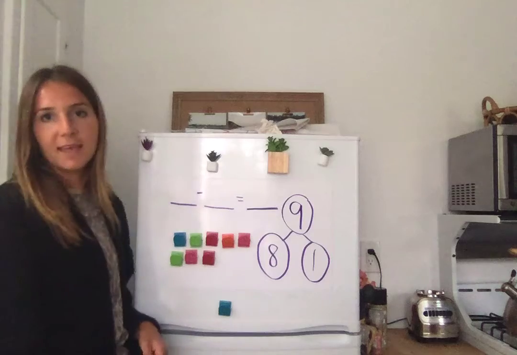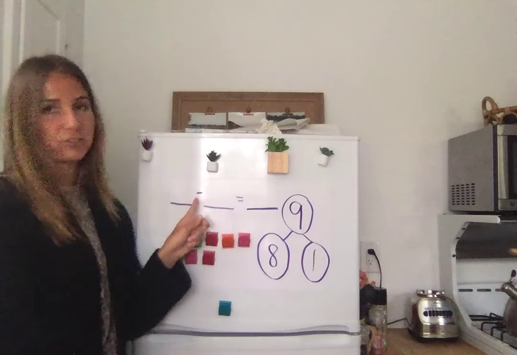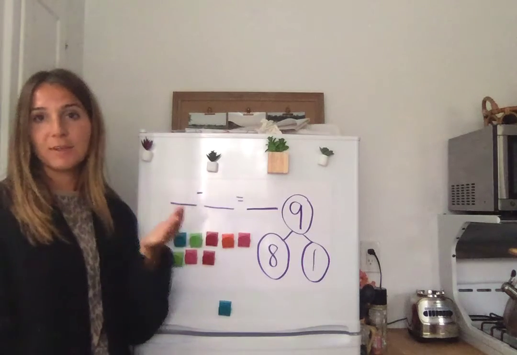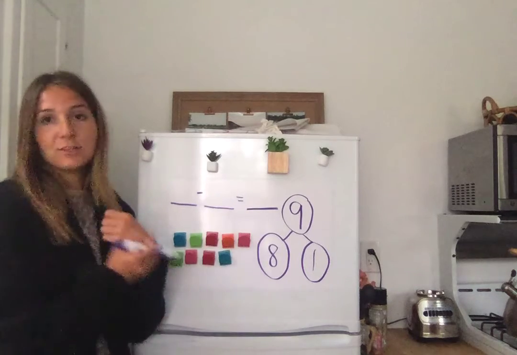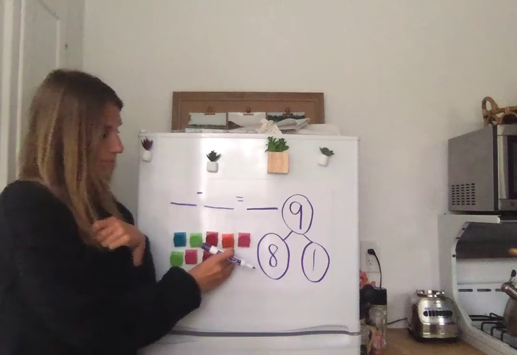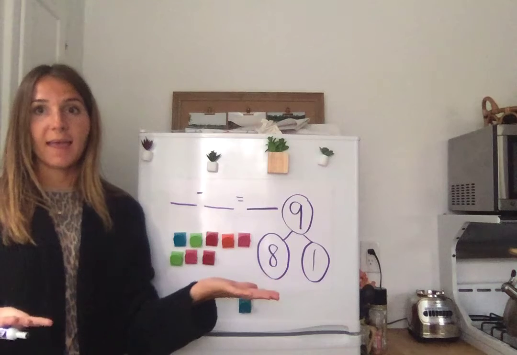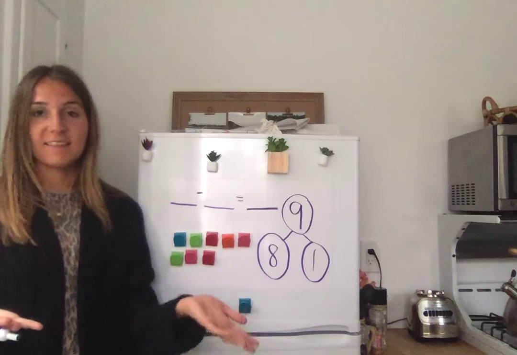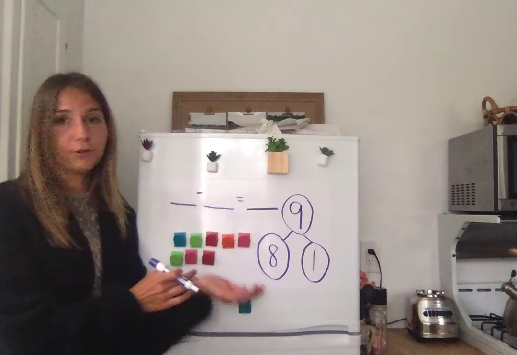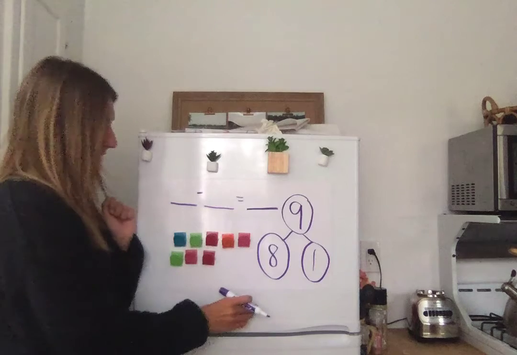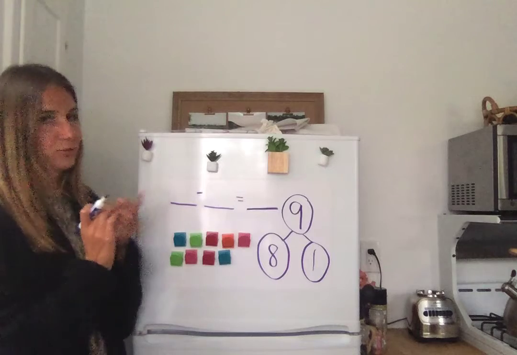Now our job is to make a number sentence. And when we make our number sentence, I have a subtraction or a takeaway sign here, but it's important that we think about our story. So if I think back to the beginning of my story, and I told you that one bear had to go home, I have to ask myself, am I putting something together or am I taking it away? And in this one, I'm taking a magnet away from my 2 rows, or from my bears. So once I take this away, I know that I'm going to use a subtraction sentence this time and a subtraction sign. So I wrote my subtraction sentence.